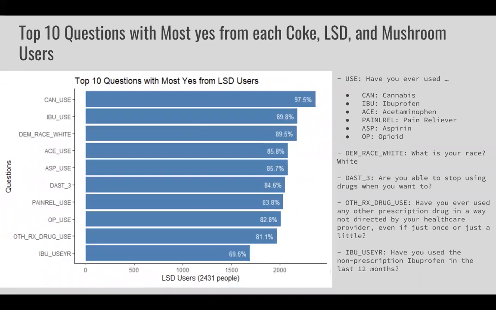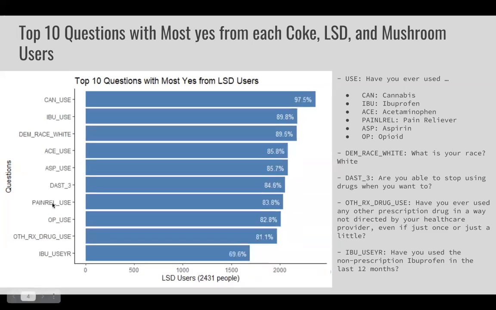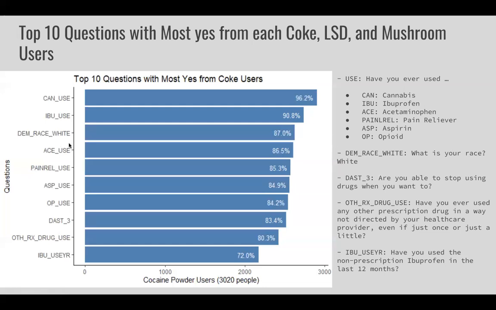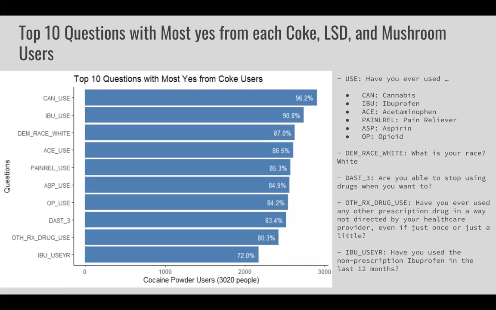And what's interesting is that the questions that they all have in common on the y-axis are completely identical for LSD and mushroom users and nearly identical for coke users as well. And what's specifically interesting is that for all three, the use of cannabis had the most correlation between the users, which testifies to the fact that cannabis is a gateway drug.